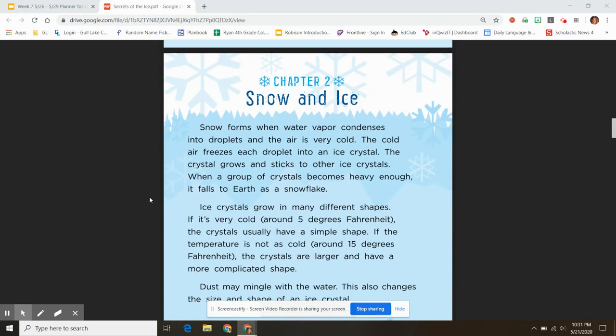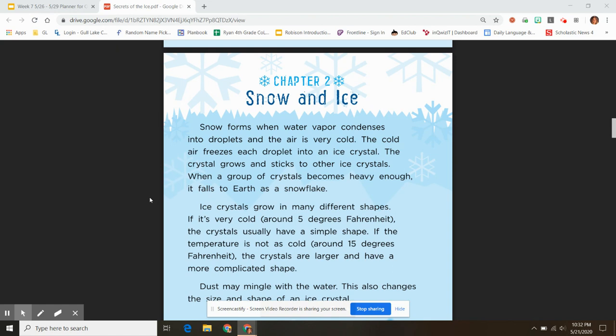Chapter 2. Snow and Ice. Snow forms when water vapor condenses into droplets and the air is very cold. The cold air freezes each droplet into an ice crystal. The ice crystal grows and sticks to other ice crystals. When a group of crystals becomes heavy enough, it falls to earth as a snowflake.